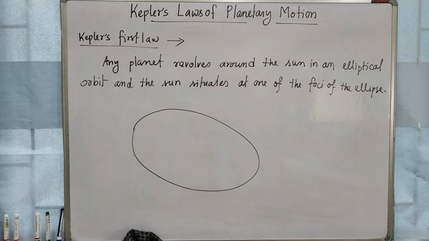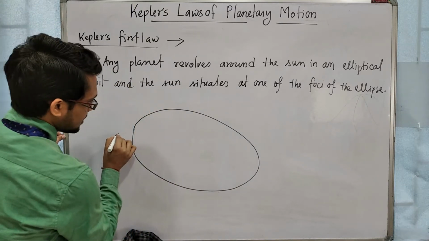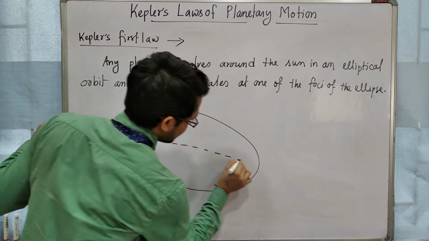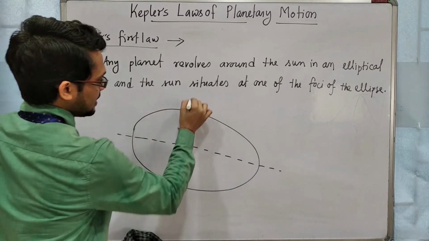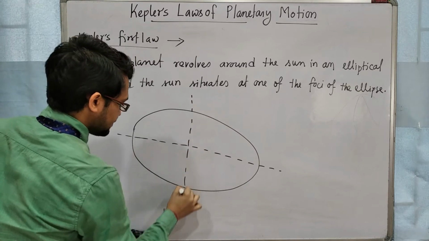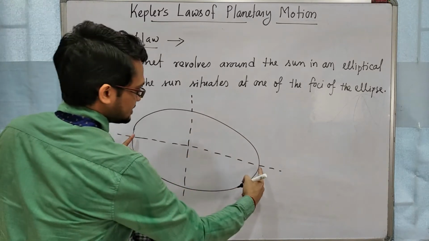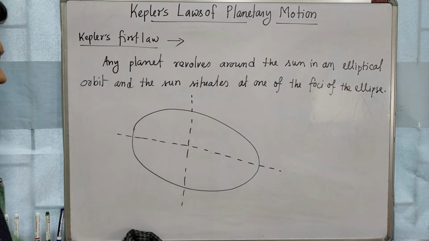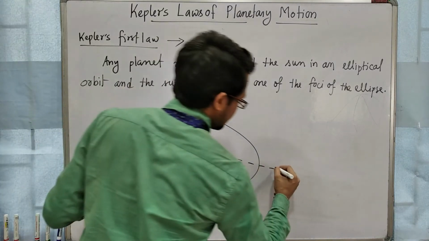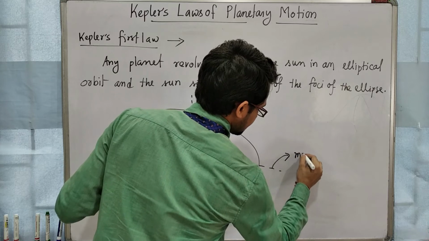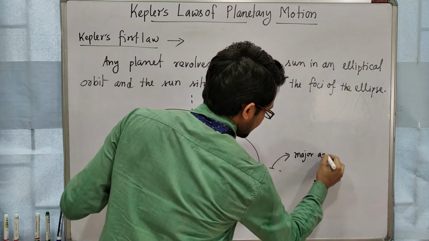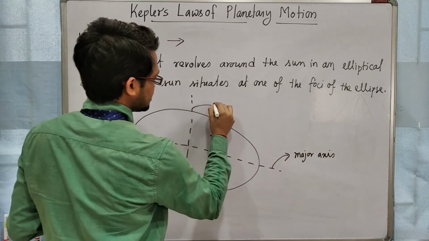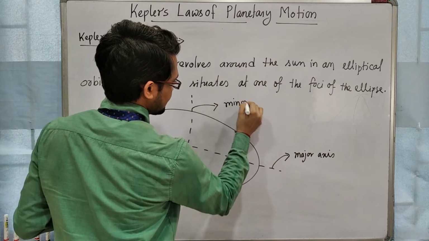This is an ellipse. Here we can draw two lines, this is one line and another is this line. This distance is called the major axis, and this one is called the minor axis.